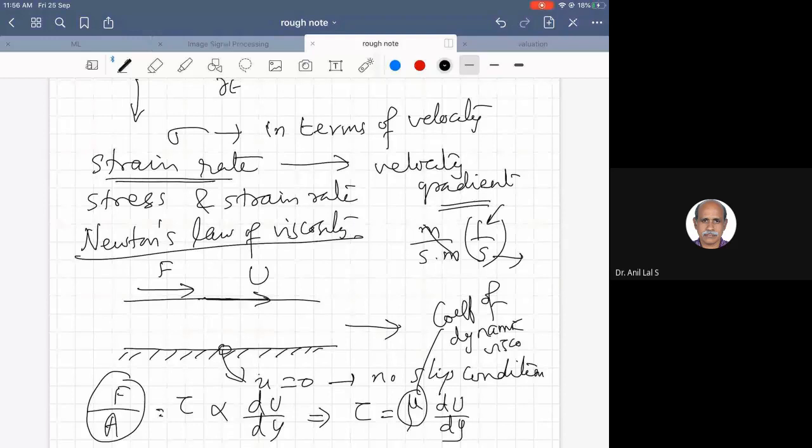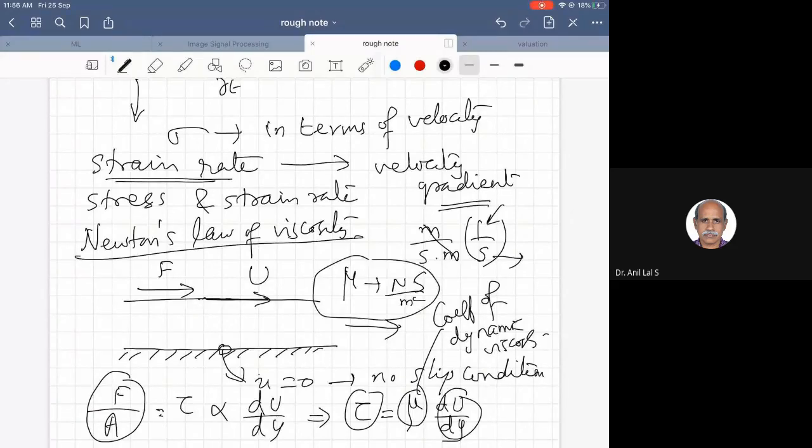Why is it dynamic viscosity? Tau is Newton per meter squared, and du by dy is 1 by second. So mu has a unit of Newton second per meter squared. So it's a dynamic quantity. So this is what is called Newton's law of viscosity.